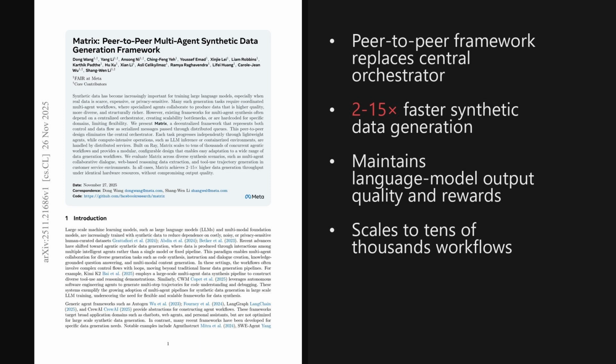So the big takeaway is that moving from a centralized controller to peer-to-peer message passing lets multi-agent data pipelines hit 2 to 15 times higher throughput without losing quality. That change makes billion-token synthetic datasets much more practical on shared clusters.